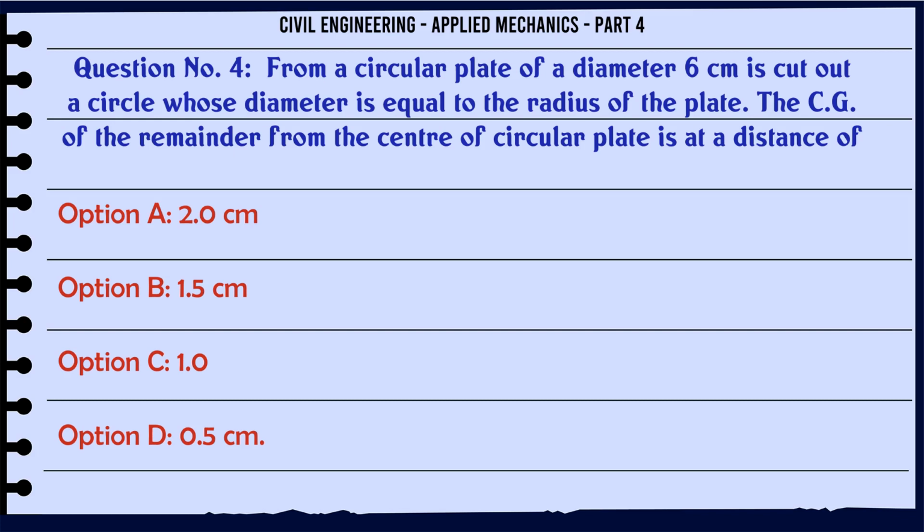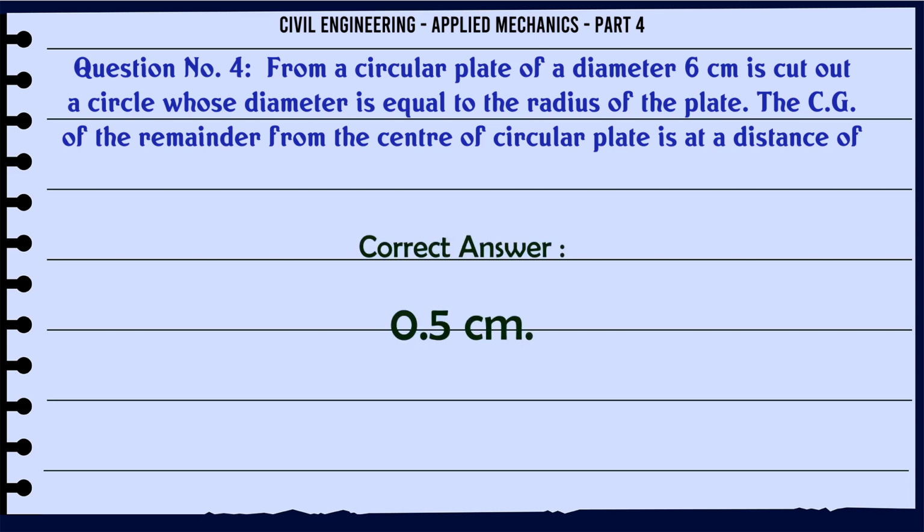From a circular plate of diameter 6 cm is cut out a circle whose diameter is equal to the radius of the plate. The CG of the remainder from the center of the circular plate is at a distance of A. 2.0 cm, B. 1.5 cm, C. 1.0 cm, D. 0.5 cm. The correct answer is 0.5 centimeters.